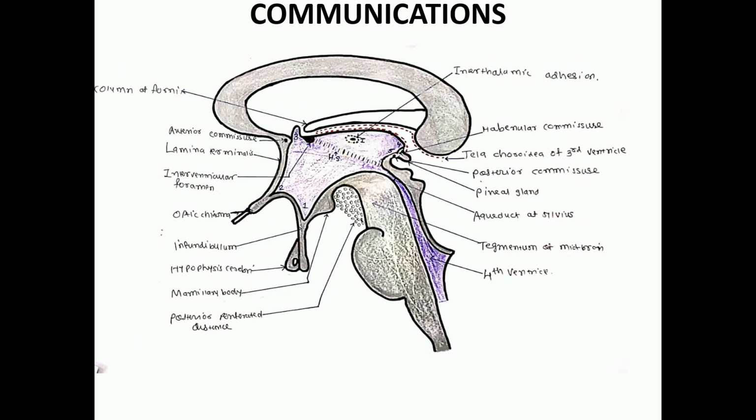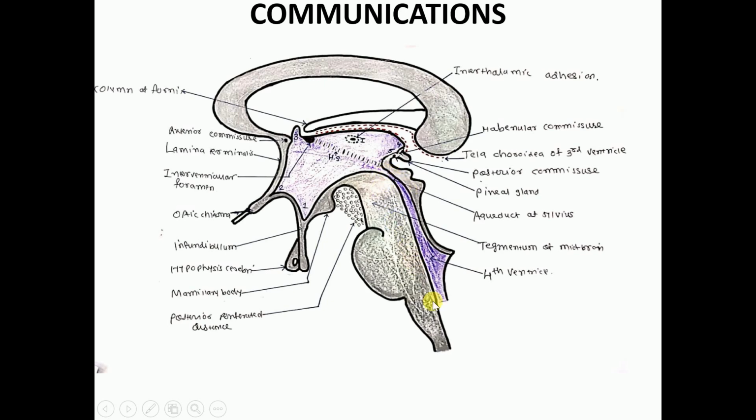Communications. So we know that there are following ventricular cavity in our brain: lateral ventricle, third ventricle, fourth ventricle. So anteriorly it communicates with the cavity of the lateral ventricle through the interventricular foramen of Monro. So this is the interventricular foramen of Monro. Posteriorly it communicates with the cerebral aqueduct of midbrain.